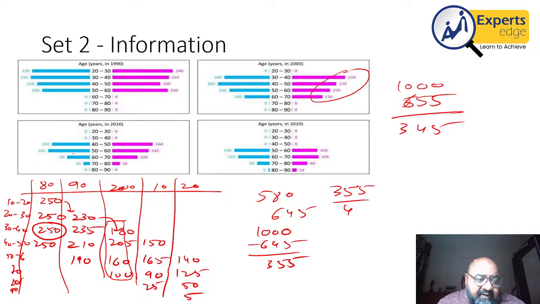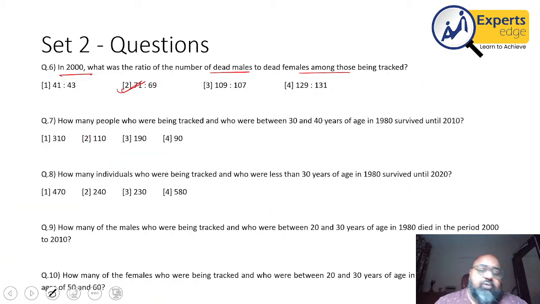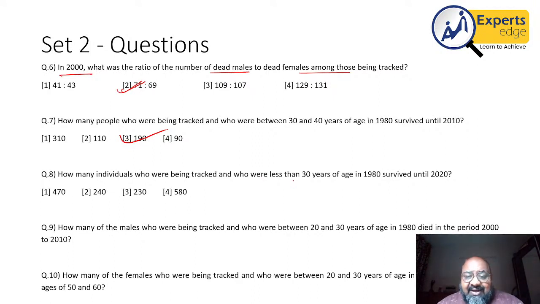Question number 7, there were 90 people alive here in the third group, and for women, there were 100 people alive here. Therefore, the total number of people who are alive will become 100 plus 90, which is 190. As I said, if you're comfortable looking at the values from the graph as it is, you can use the graph. If you're not comfortable, in that case, you might want to draw a table and use that table according to your requirement.